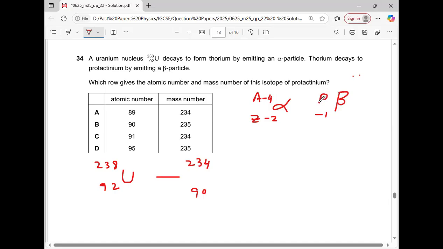Or you can say A remains as it is and Z is increased by 1. So it will remain as it is, 234, and 90 plus 1, 91. Okay, we will look for atomic number 91, 234. Option C will be the correct answer. And for gamma, A and Z remain as they are.